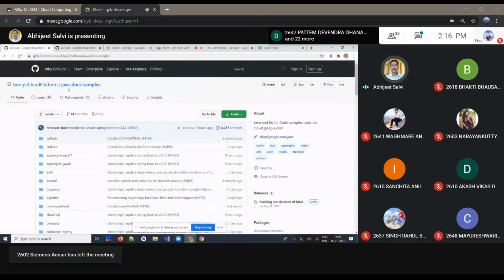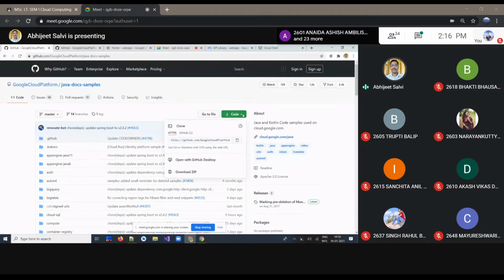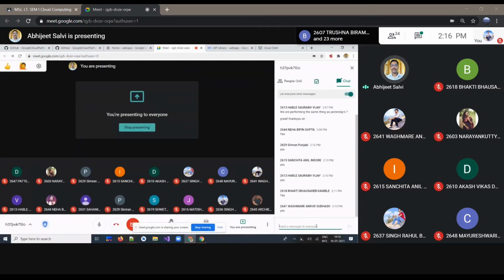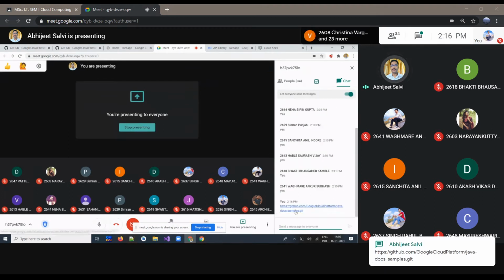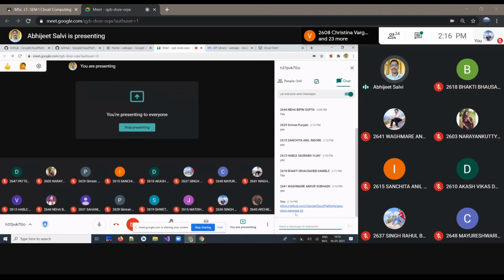First we'll try to implement our Java one. So go to this code option and copy this URL which is available here. Let me copy that in the chat box also, so you can use that directly. This GitHub repository contains some sample Java programs. We are straightforwardly implementing those just to understand what is happening.